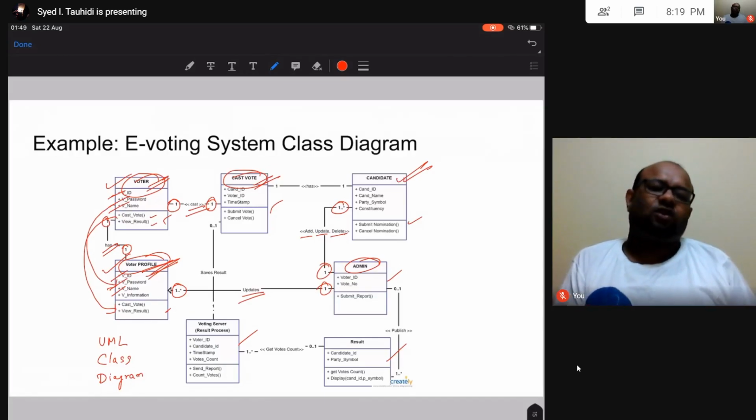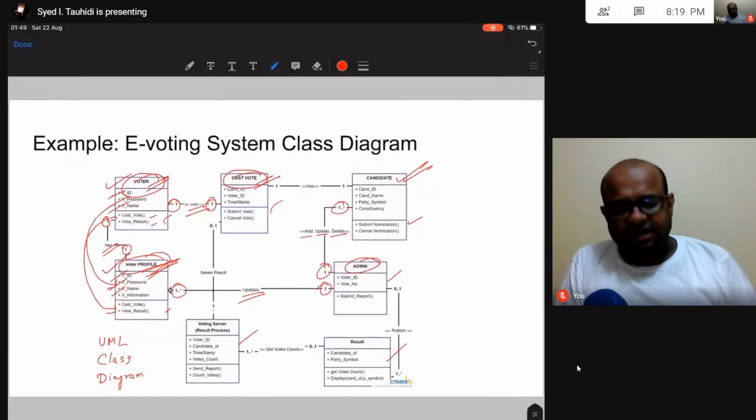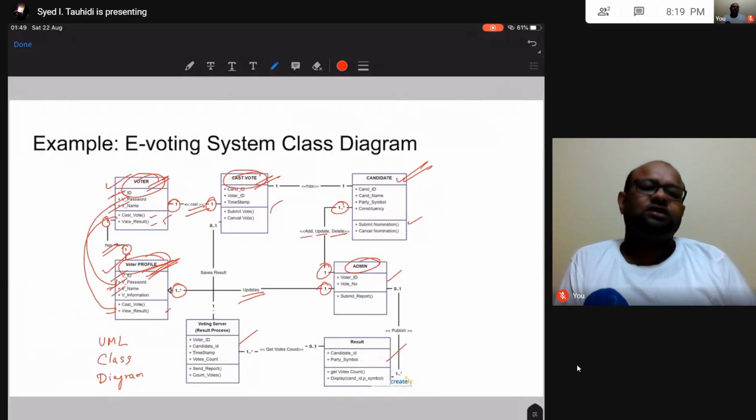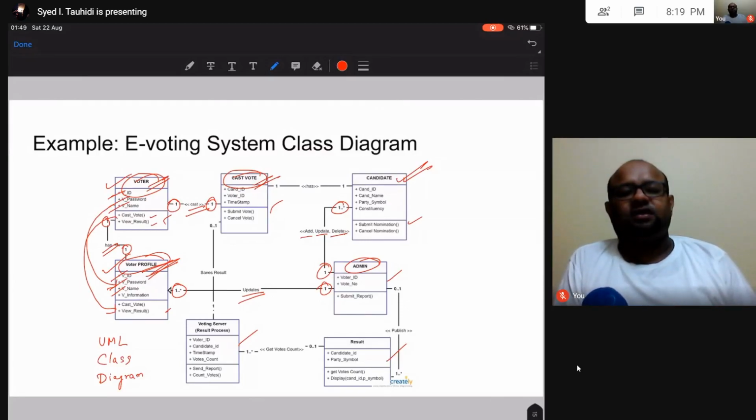Okay, this is just an overview. By looking at this diagram, I will not be able to tell whether this program, when implemented, is implemented in C++ or Java or Python. All I know is that this is implemented in some language that supports object-oriented programming. Okay, how do I know that? Because this is a class diagram. Classes and objects are going to be used to create this software, and this software was created in the object-oriented programming paradigm. Okay, so that is something that I can realize by looking at this diagram.